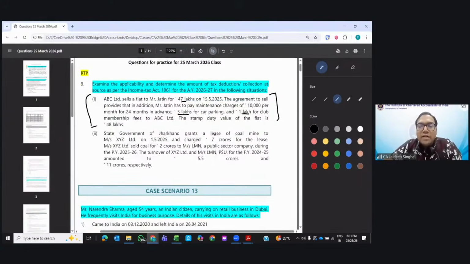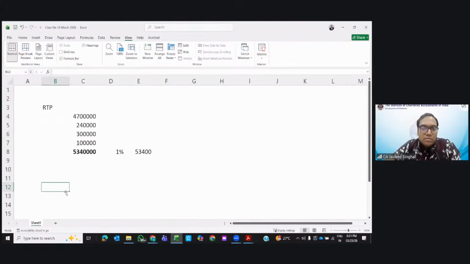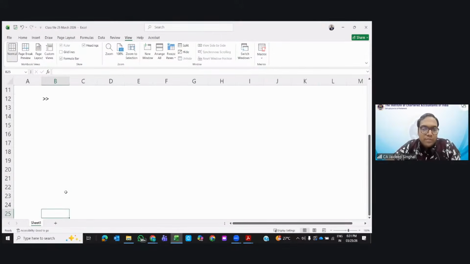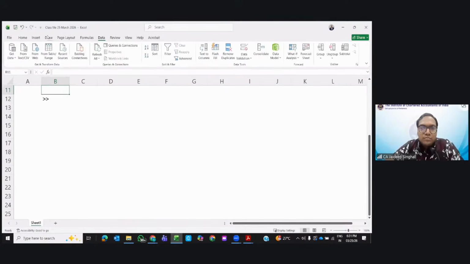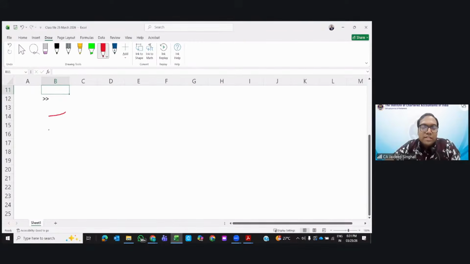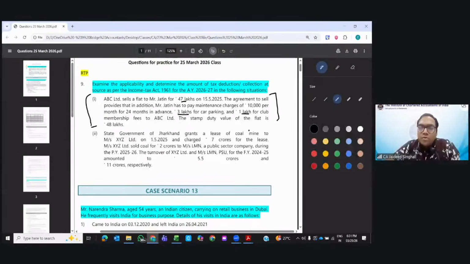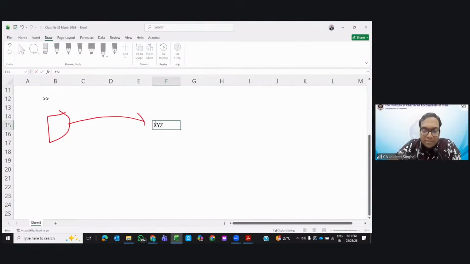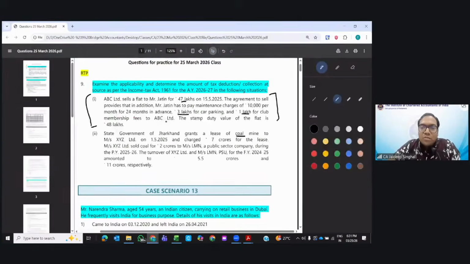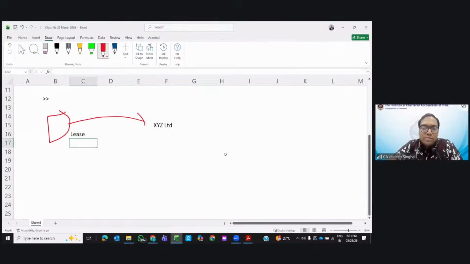State government of Jharkhand grants a lease of a coal mine to XYZ Limited for 7 crore.